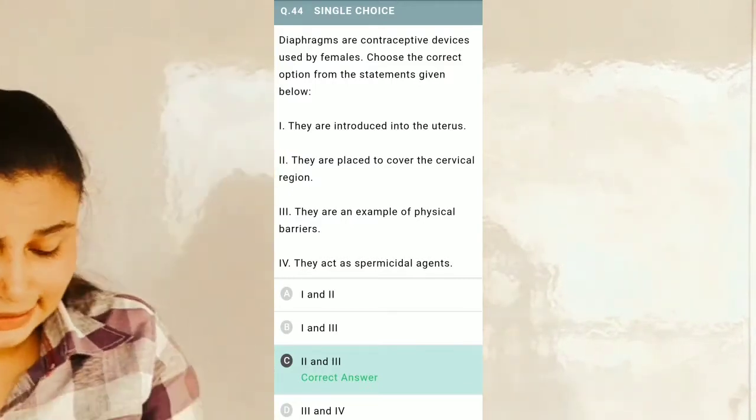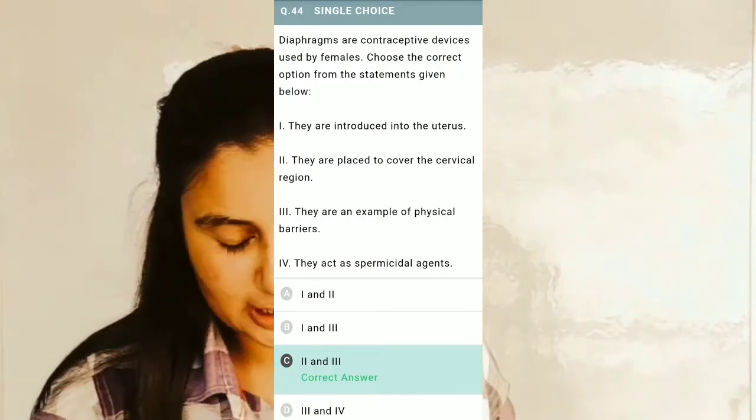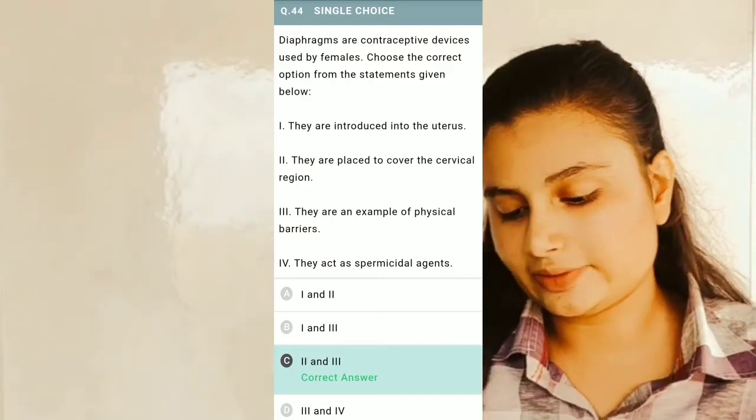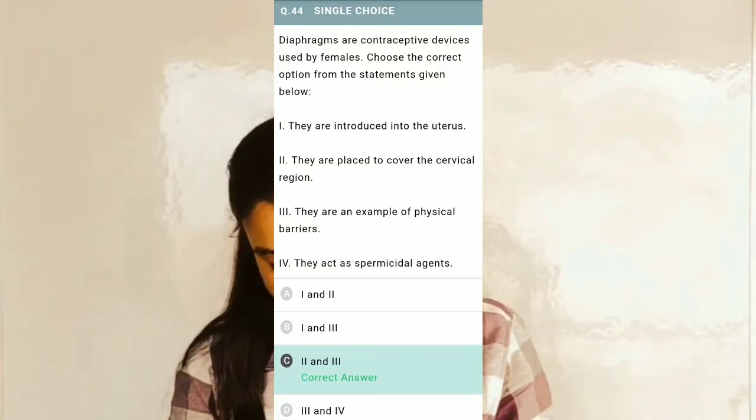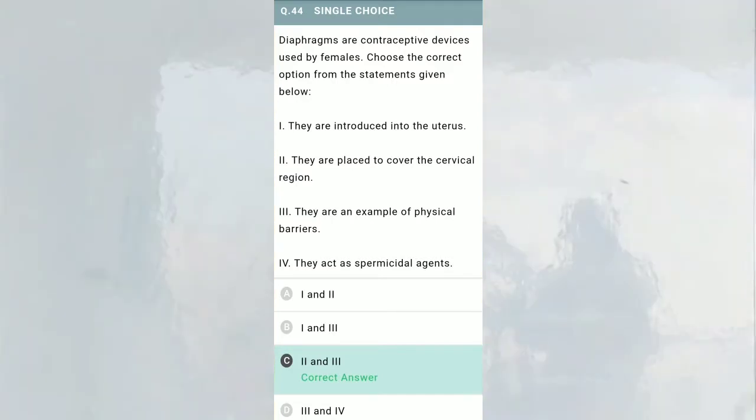Now the correct statements are statement number 2, which is they are placed to cover the cervical region, and statement number 3, that is they are an example of a physical barrier. So the correct option is option number C, which says that statement 2nd and statement 3rd are true.